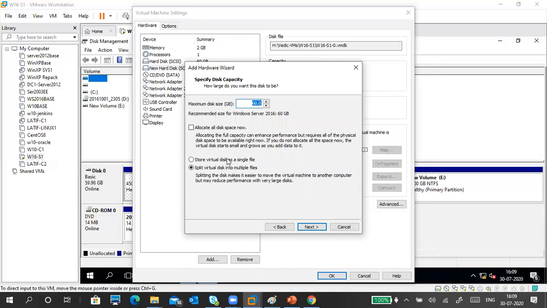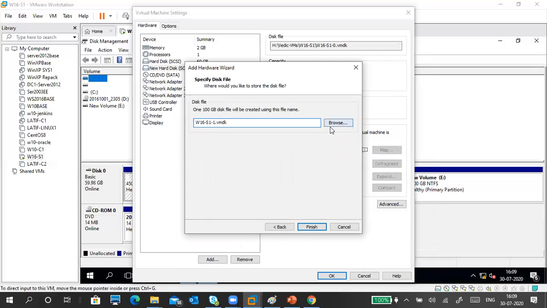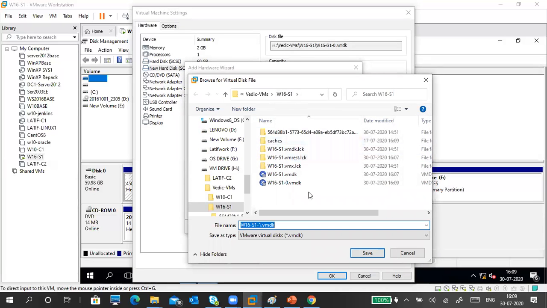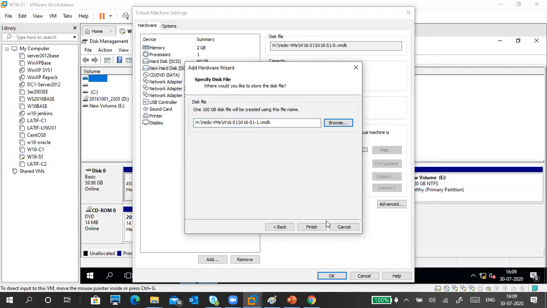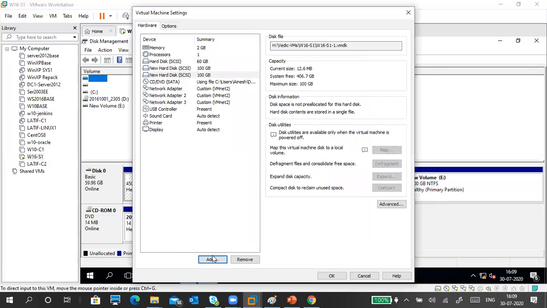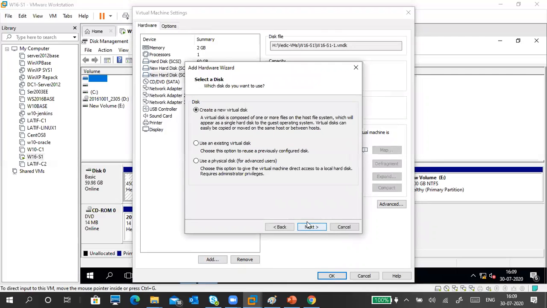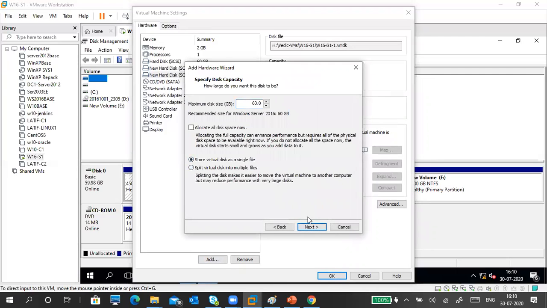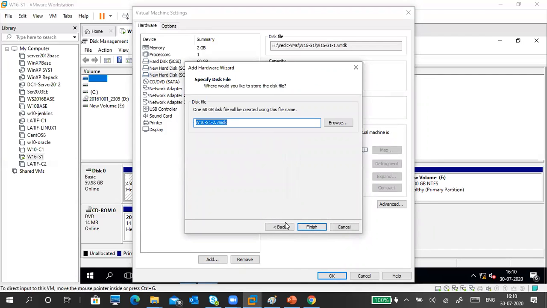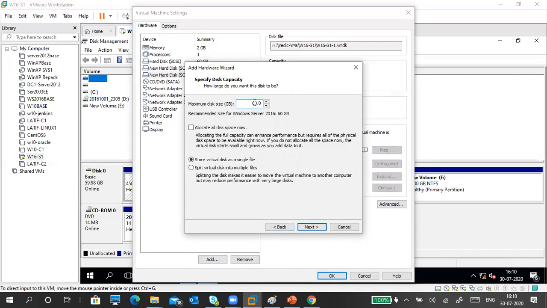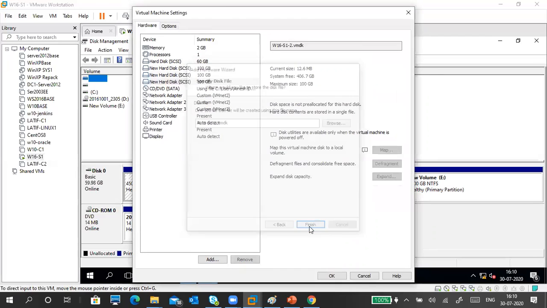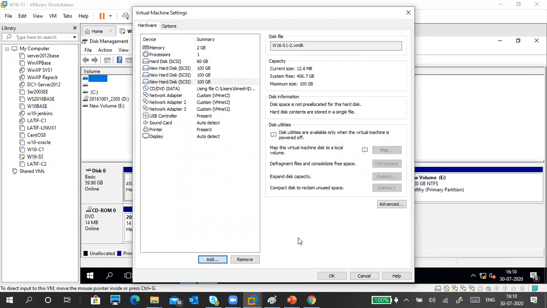Okay, first option. Single. And I'm going to change it to 100. Next. Browse. Now it is showing my location only, so I'm going to save here. If you want more hard disks, you can add them, no problem. Oh, sorry, this is 60 GB, right? So I'm changing it to 100 GB. Okay, 3 hard disks I added.